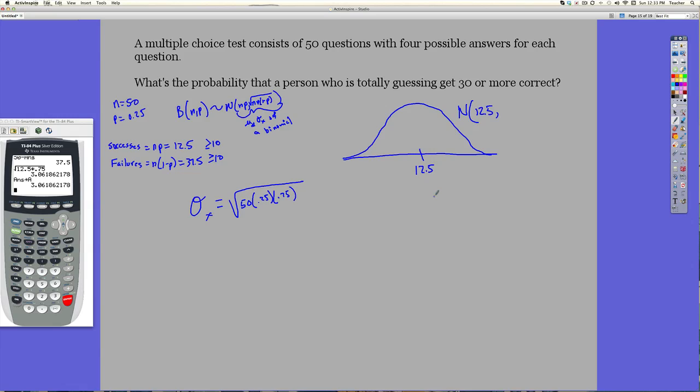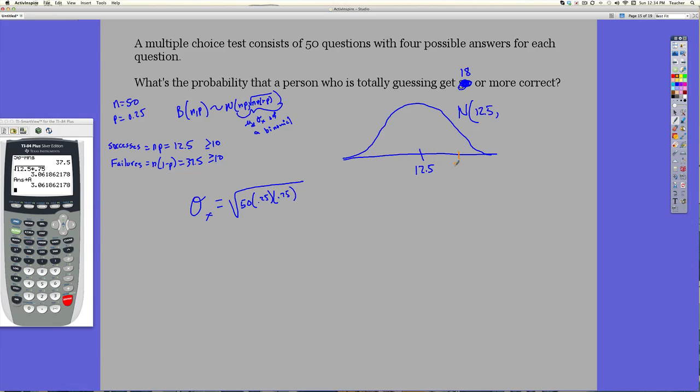Out of 50 questions, that's how many we expect to get right. So let's say, when I wrote this question, I thought I was saying half of them. I thought p was 0.5. So I was saying my number was a little higher. So let's say, what's the probability that they'll get more than 18 correct? More than 18 correct.